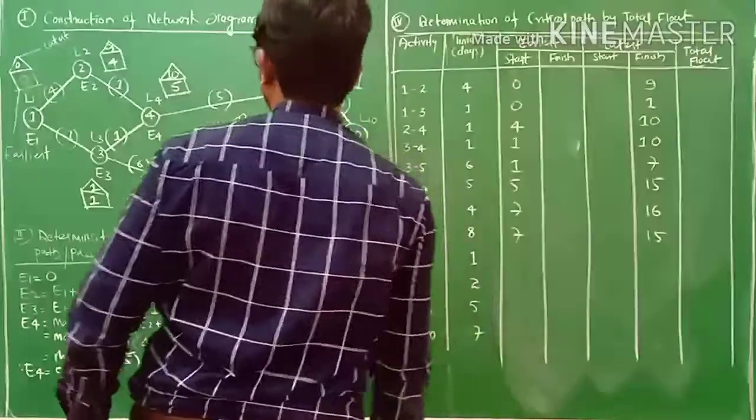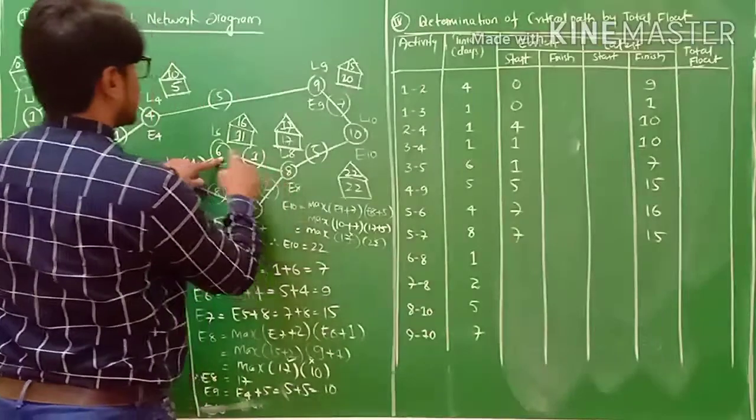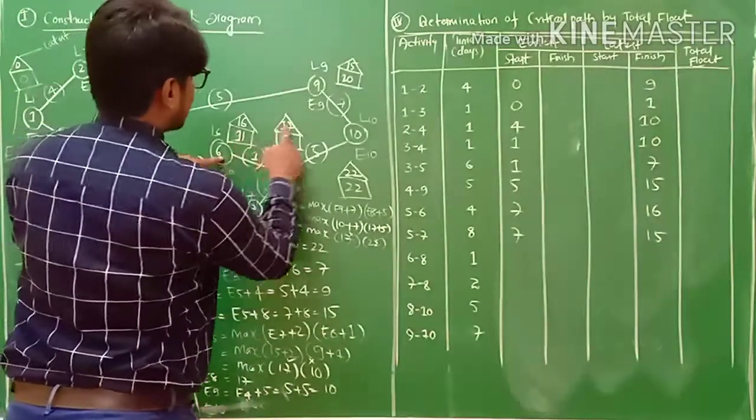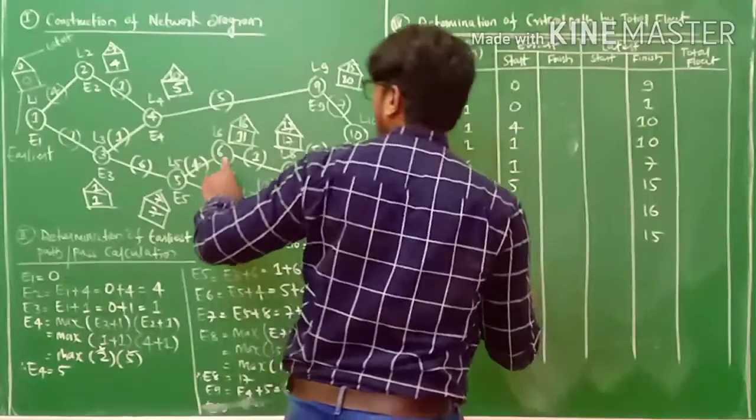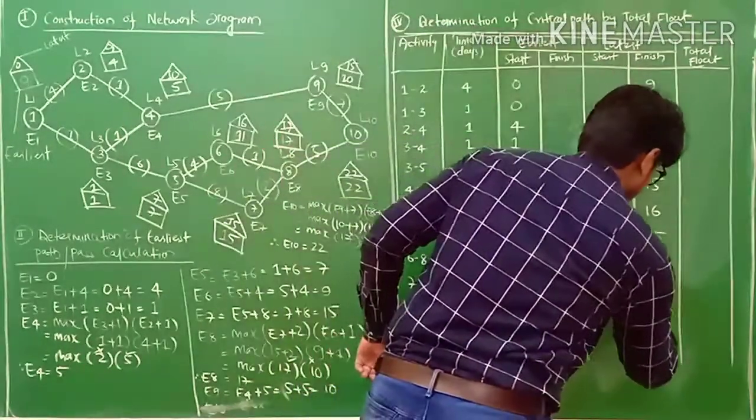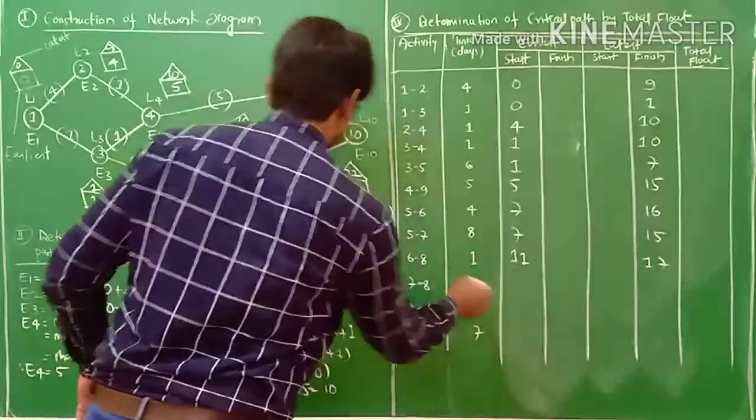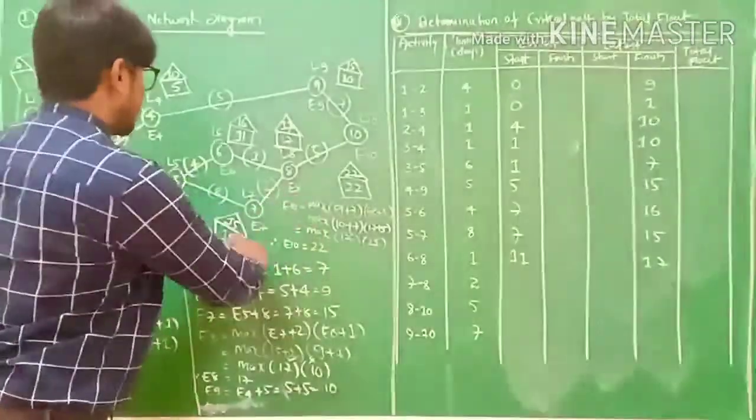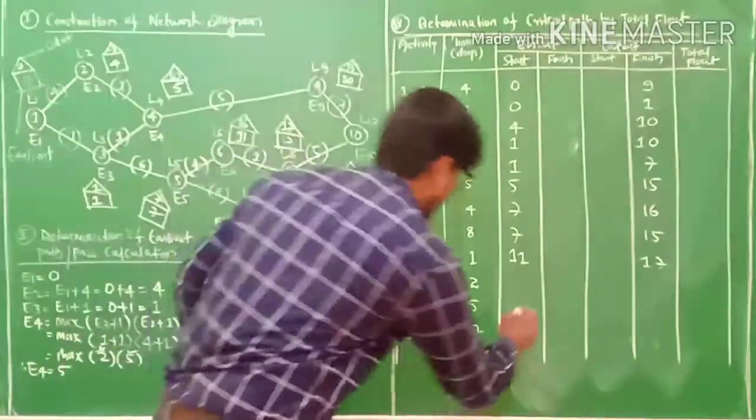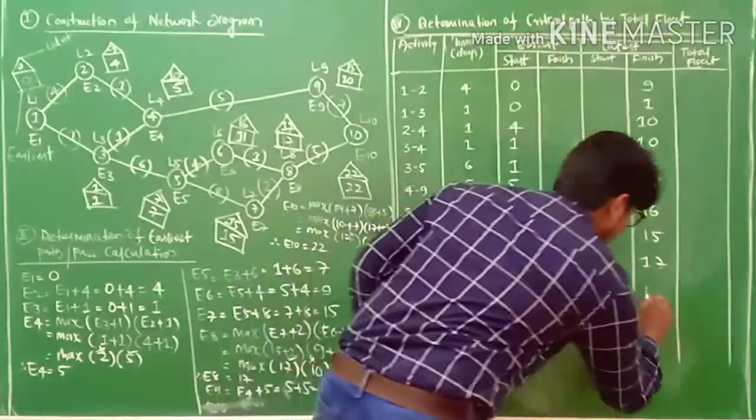So likewise 6 to 8. This is 6 and this is 8. 11 and 17, my friends. The next one is 7 to 8. This is 7 to 8, 15 and 17. 15 and 17, my friends.